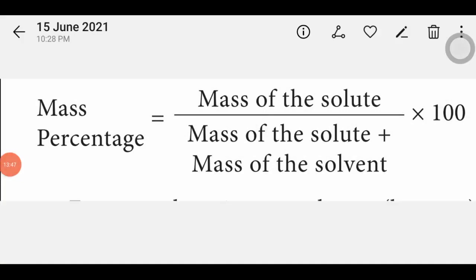These two methods are used to express the concentration of a solution. What are the two methods? One is mass percentage, another one is volume percentage.